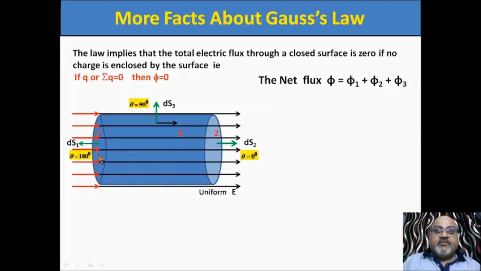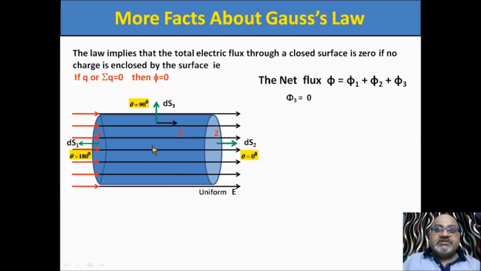It will be the flux related with surface 1, phi 1, flux related with the second surface, phi 2, and flux related with the third surface, phi 3. So the total flux will be the sum of the flux related with all these three surfaces. This is the net flux of this cylindrical closed surface.